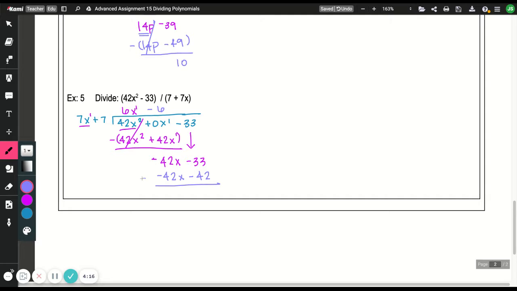And then we're going to subtract. So that will be negative 42. This will turn to plus 42. So negative 42 plus 42 is 0. Negative 33 plus 42 is 9. So 6x minus 6. And then the remainder is 9 over 7x plus 7.